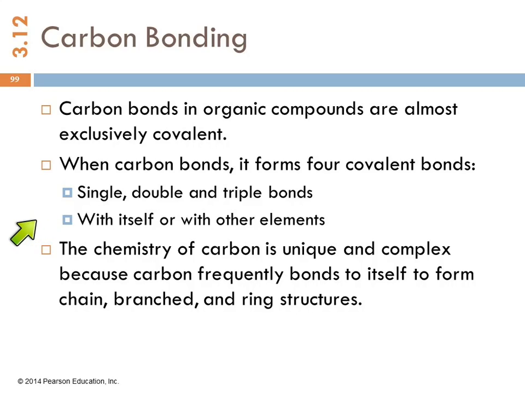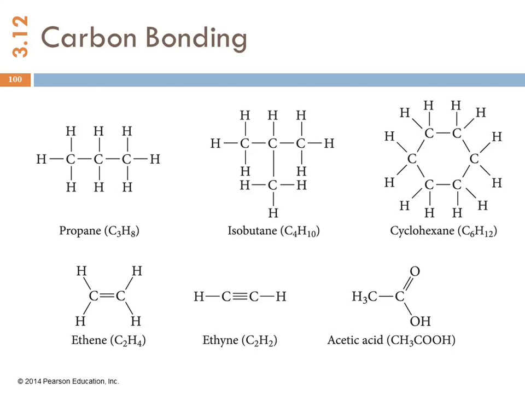It's not too particular. And the chemistry of carbon is really, really interesting because the carbon often bonds to other carbon atoms and forms very long chains of carbon atoms. These can be branched. They can incorporate rings. They're just really, really interesting.